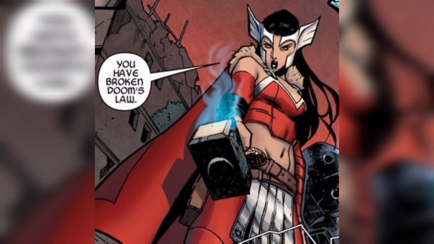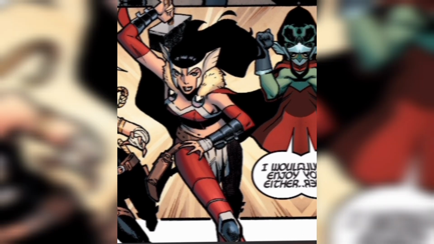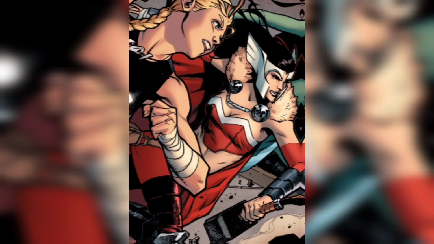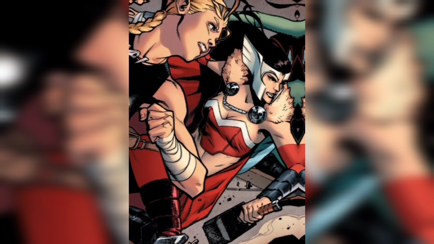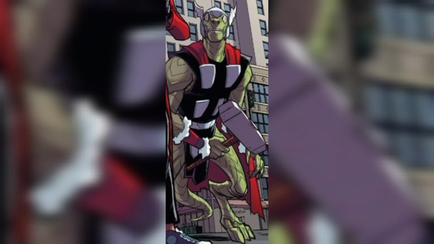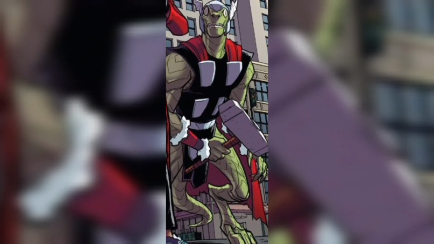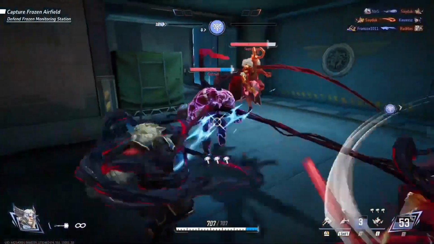Next is Sif. Sif serves as a distinguished member of the Thor Corps. Her notable mission involved pursuing Baroness She-Hulk, who had violated the sanctity of Doom's borders by crossing from Arcadia into the Sentinel territories. Next is Connors Thor. He is also a member of the Thor Corps. Hailing from the Kingdom of Manhattan, this version of Connors wields the powers of Thor.